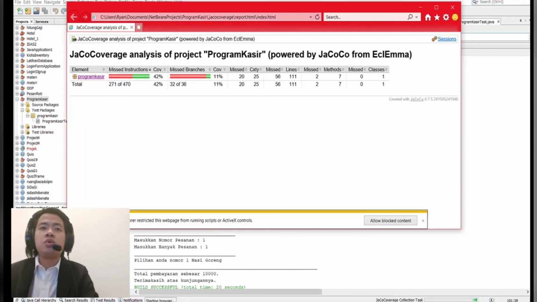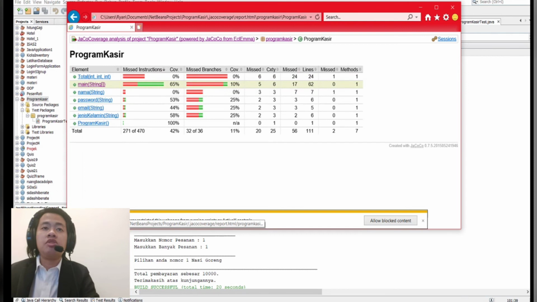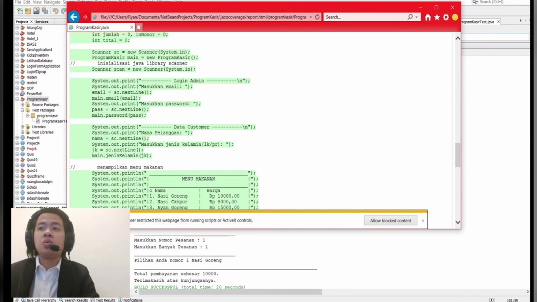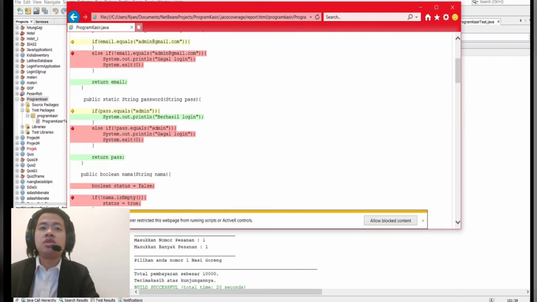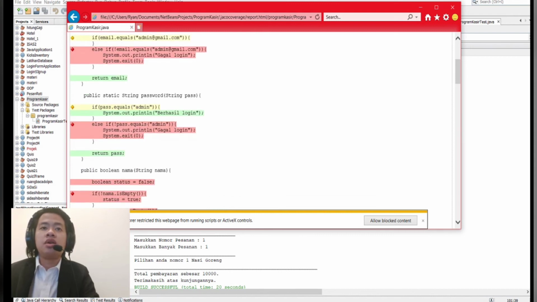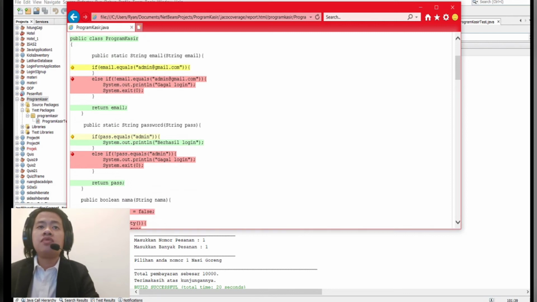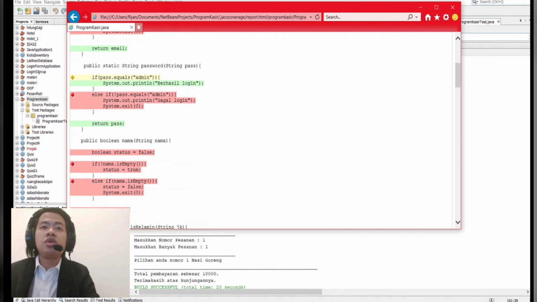Okay, we can see here the cashier program. In the main method, this is a method from the cashier program, and the first is the method for email. So we write if email equals admin@gmail.com, and then the password.